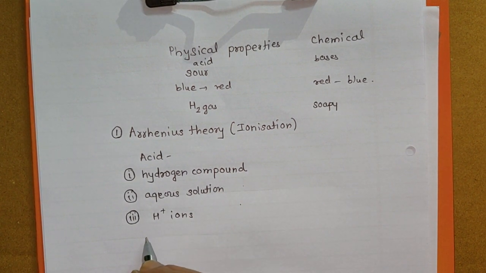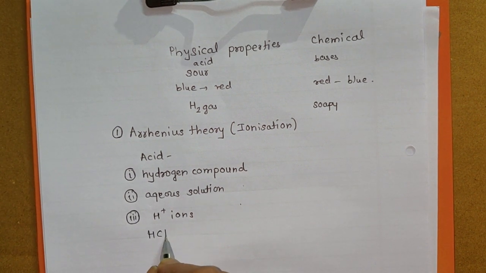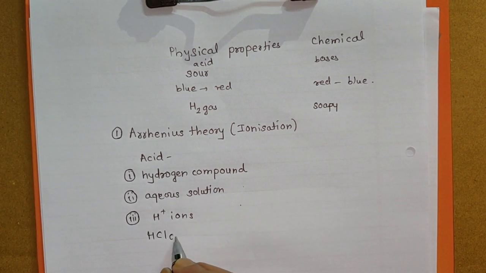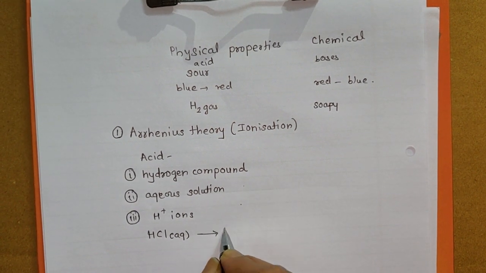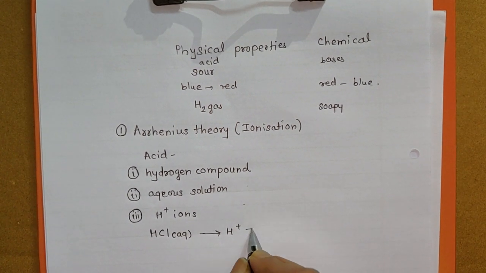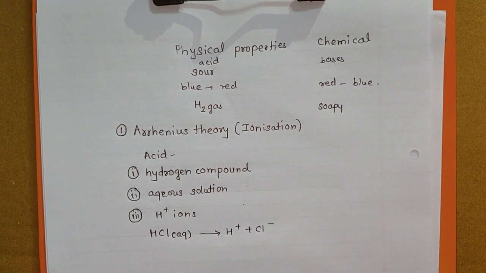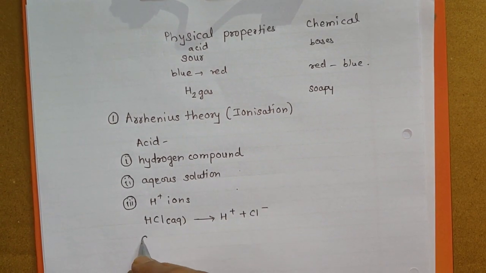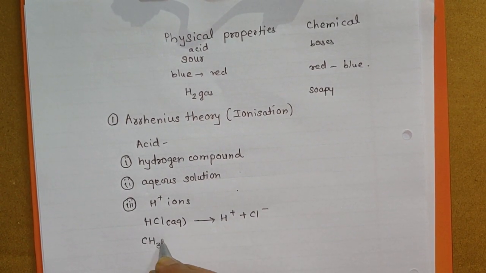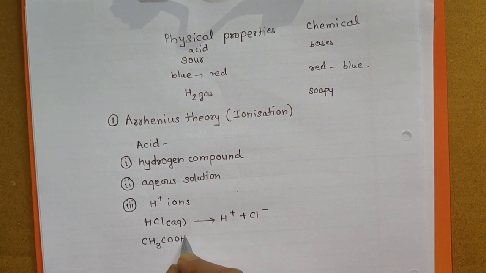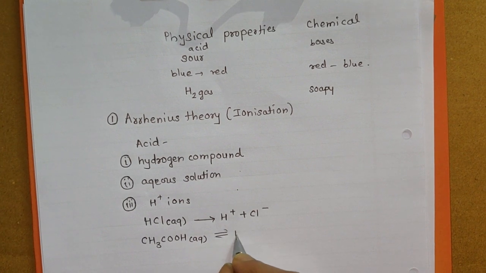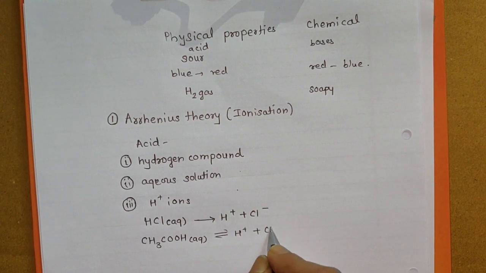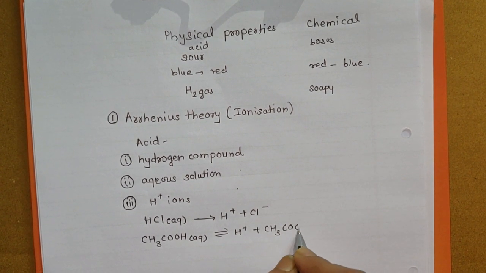So if we consider HCl, it is an acid according to this theory; the aqueous solution of HCl gives H plus ions and Cl minus ions. If acetic acid is considered, the aqueous solution of acetic acid gives H plus ions and CH3COO minus ions.